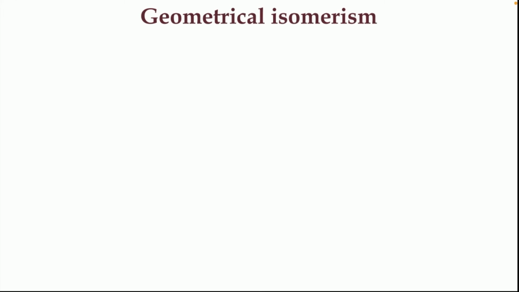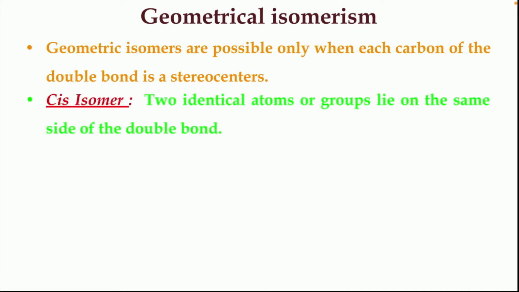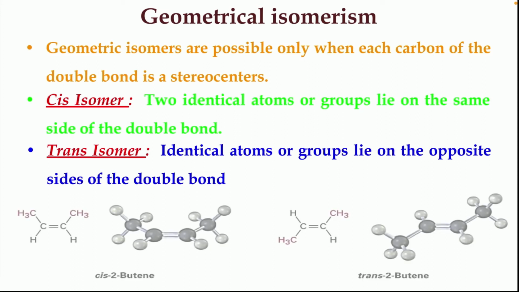Next we shall look at geometrical isomerism. Children, do you know what geometrical isomerism means? Geometrical isomers are possible only when each carbon of the double bond is a stereocenter. There are 2 different types of geometrical isomers. First one is cis isomer. 2 identical atoms or groups lie on the same side of the double bond is called cis isomer, and in trans isomer, identical atoms or groups lie on the opposite side of the double bond.